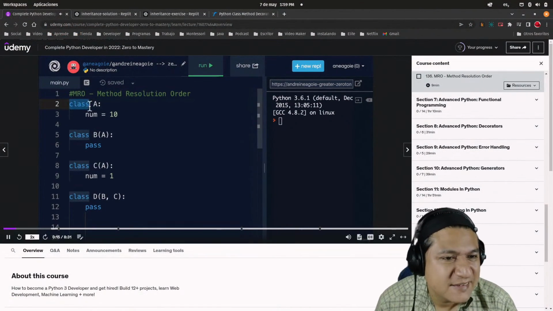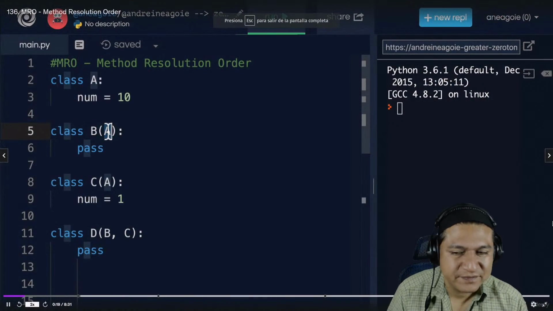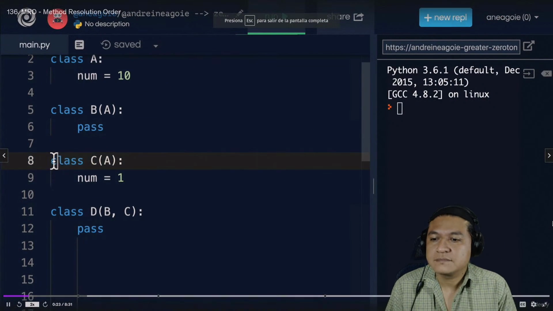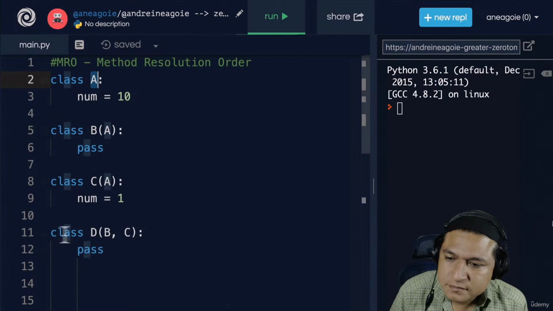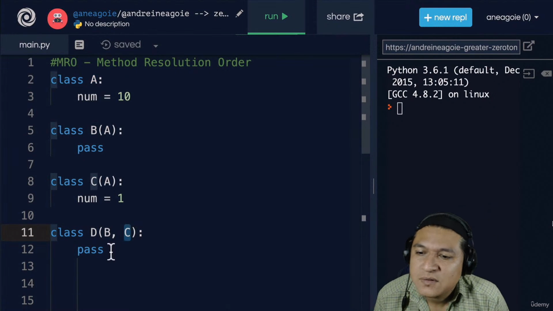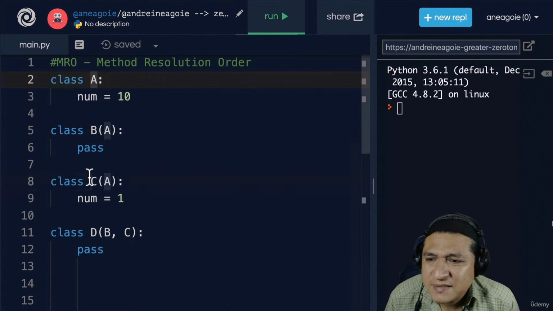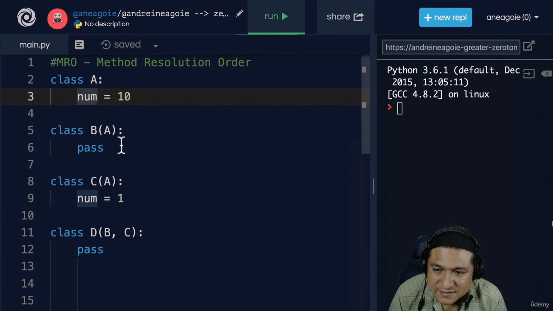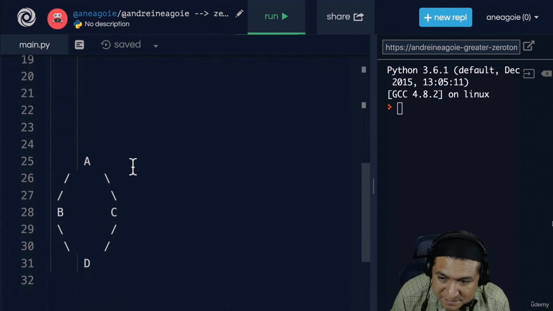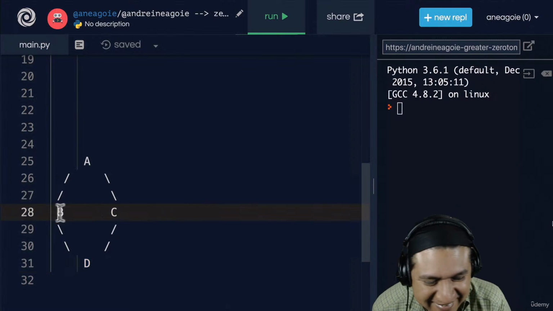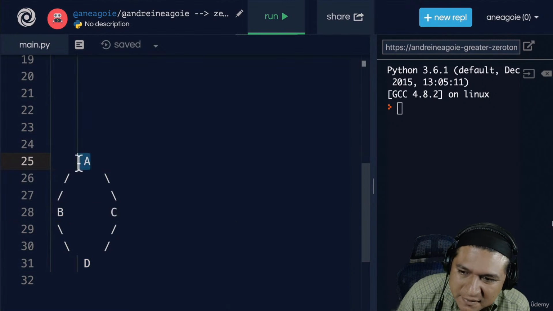Let's say we have a class A, a class B that inherits from class A and does absolutely nothing, and a class C that inherits, again, from A. And then finally, a class D that inherits from B and C. So we have two classes that do absolutely nothing. Class A and class C have the same class object attribute. I've actually drawn out how this relationship looks. You see that D has multiple inheritance from B and C, and B and C inherit from A.